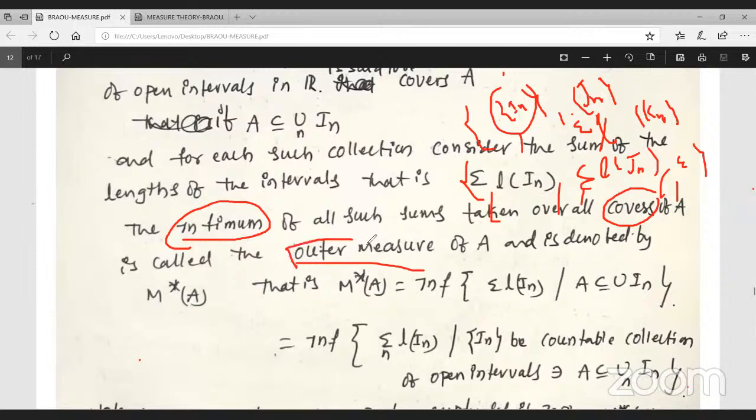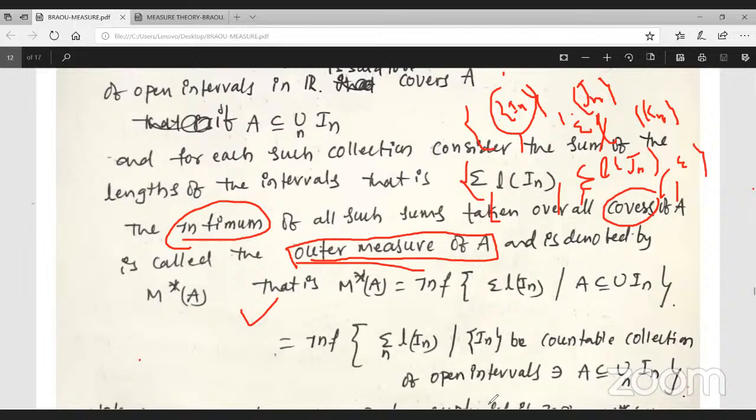The infimum of all such sums taken over all covers of A is called the outer measure of A, and it is denoted by M star of A. Just roughly write it down. M of A means just length.